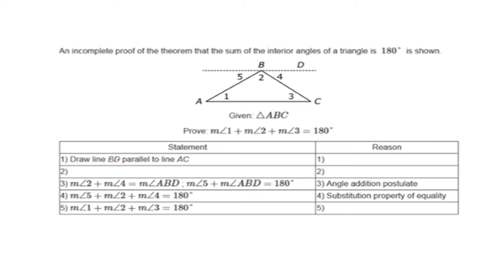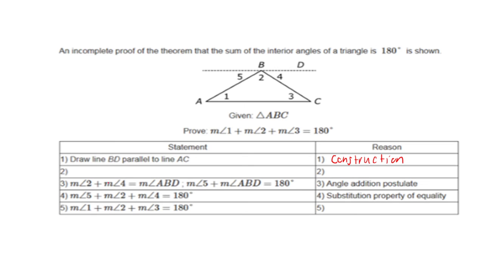First up, it says draw a line BD parallel to line AC. Well, whenever it tells you to draw something, and it's a dotted line like that, we could just say construct. Awesome. Then next up, if we're missing everything here, right? Oh no, what do we do? Well, let's look at our next line.